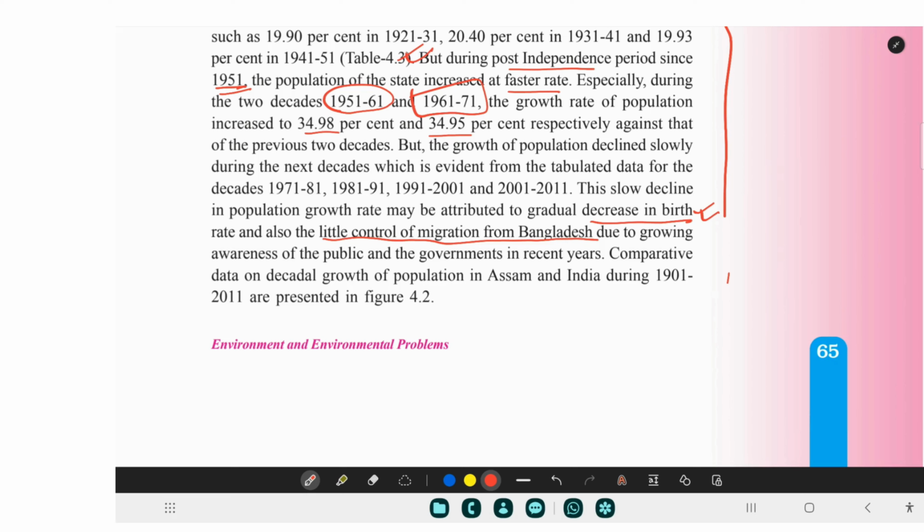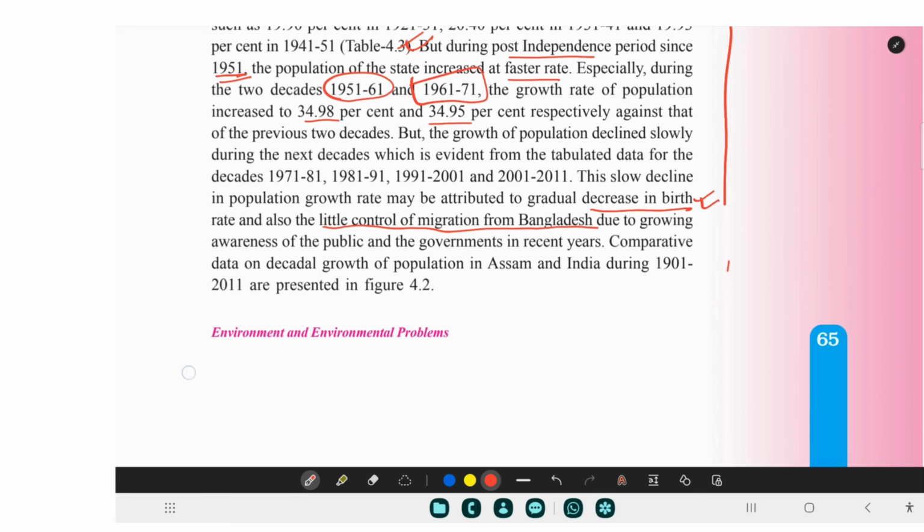So as time went on, the birth rate was controlled, because it's not enough to have lots of kids, we also have to provide them better facilities and resources.